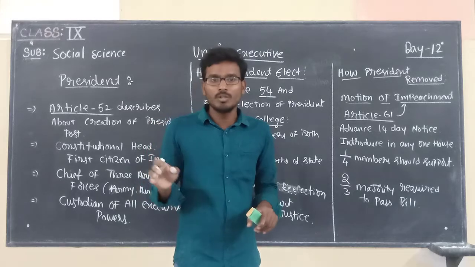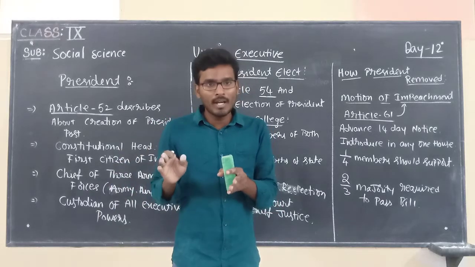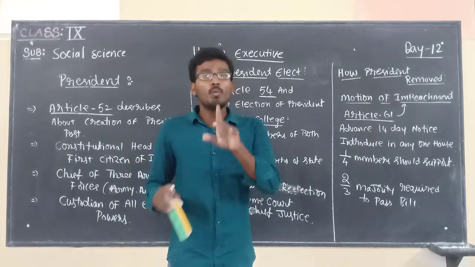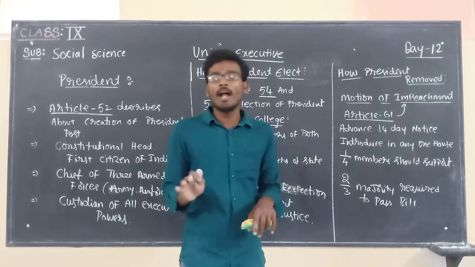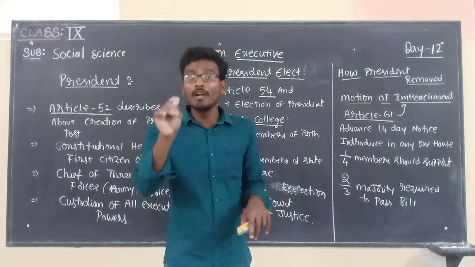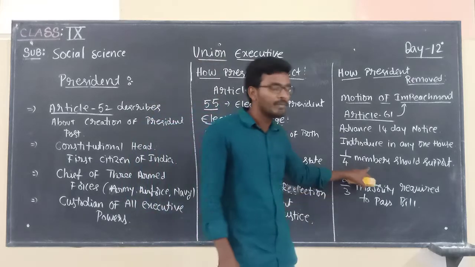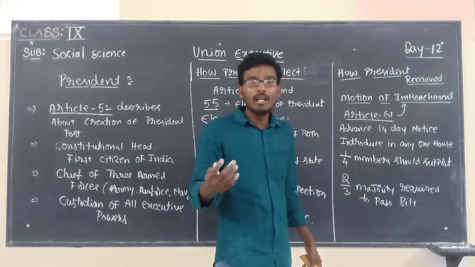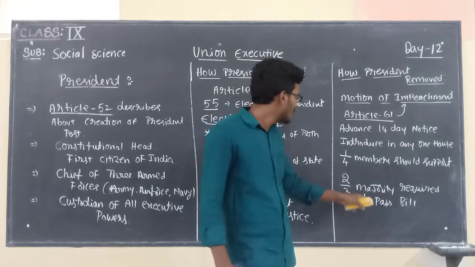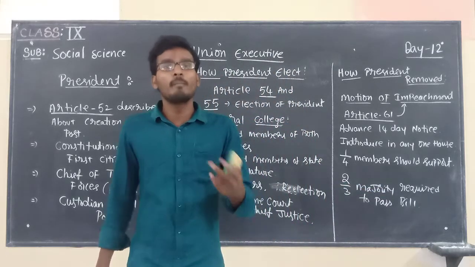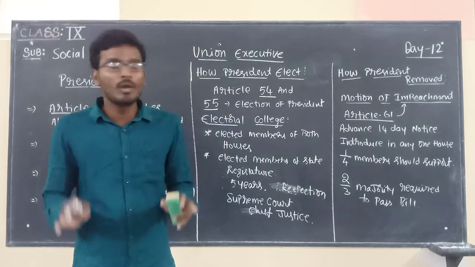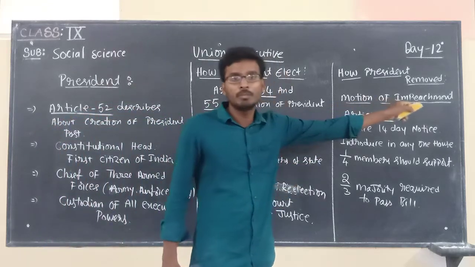Example, in the house, total members, how many are there? In those members, 1/4. Example, 100 members are there. You make 100 into 4 parts, 25. 25 members should support. And after that, when the bill is to be approved, a 2/3 majority is required in order to approve that bill. This is known as the motion of impeachment.